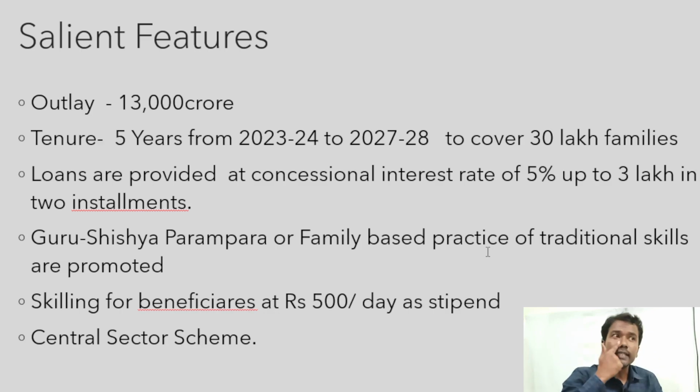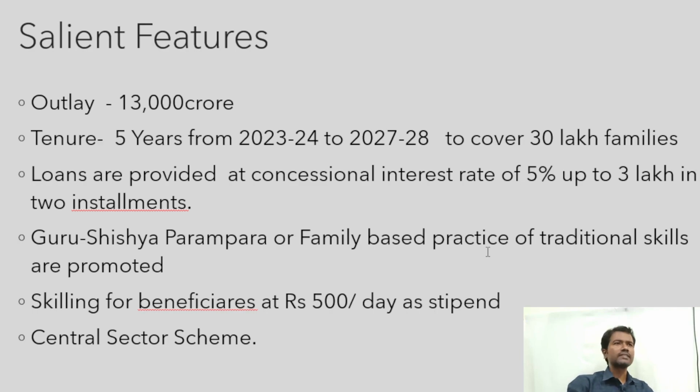And now the question is, is this amount a grant or a loan? Suppose I am from a goldsmith family or a carpentry family. Is the amount given by the central government a loan or is it completely free? The answer is loan. This is a loan, not a grant, but the loan is at a subsidized interest rate.